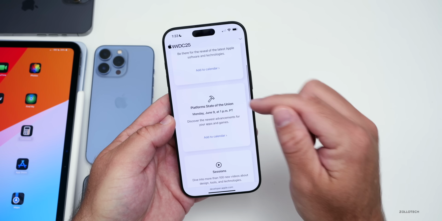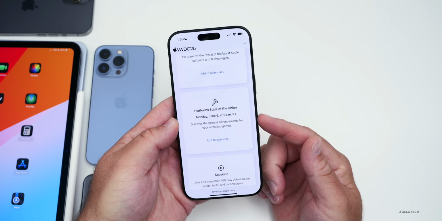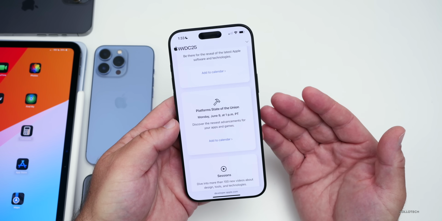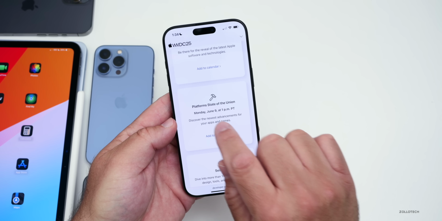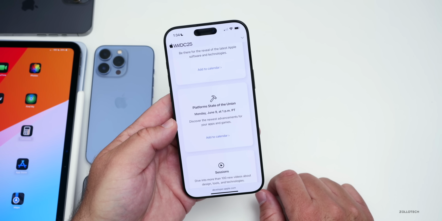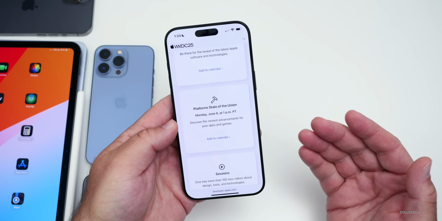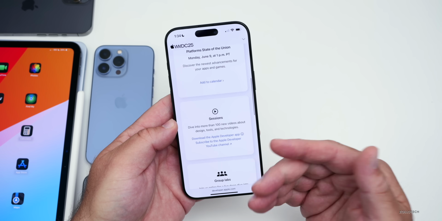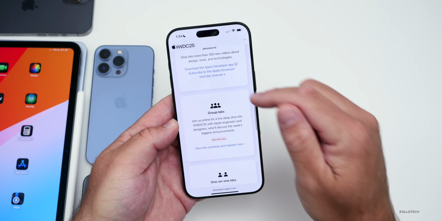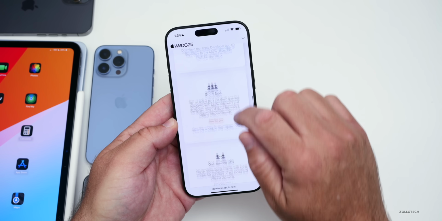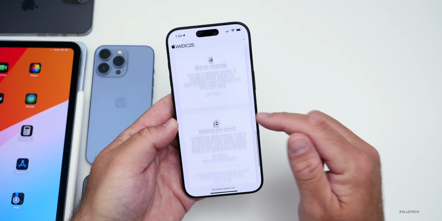Then you'll see we have the platform State of the Union address. This is more for developers, what's going on with the back end of the update. And this is on June 9th at 1 p.m. Pacific time, typically after the keynote. And then there's 100 new videos and sessions and things like that, along with group labs that were announced as well. So one-on-one labs, meet the community, and much more.